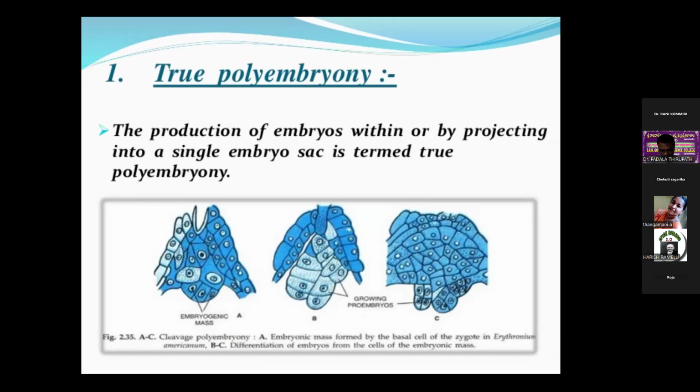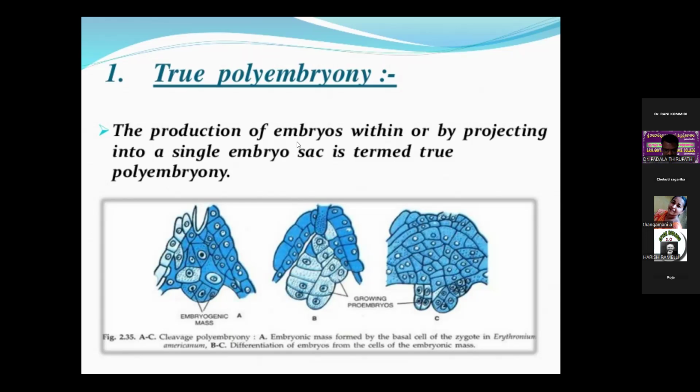Generally, true polyembryony may be subdivided into two types, cleavage and adventive. The production of embryos within, or by projecting into, a single embryo sac is termed true polyembryony. You can observe here the embryogenic mass tissue, which grows the proembryos.